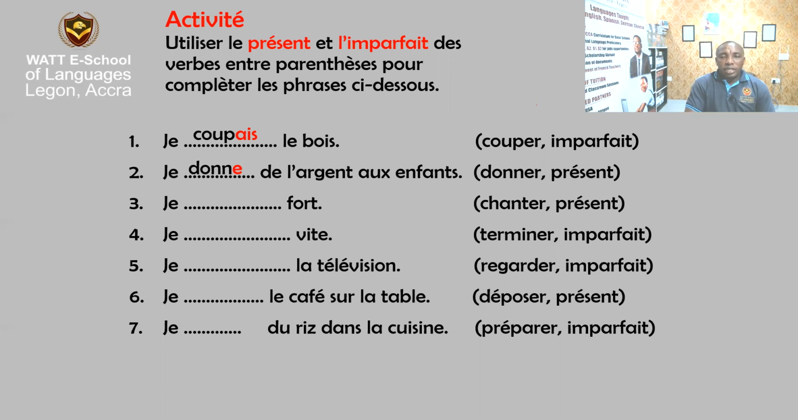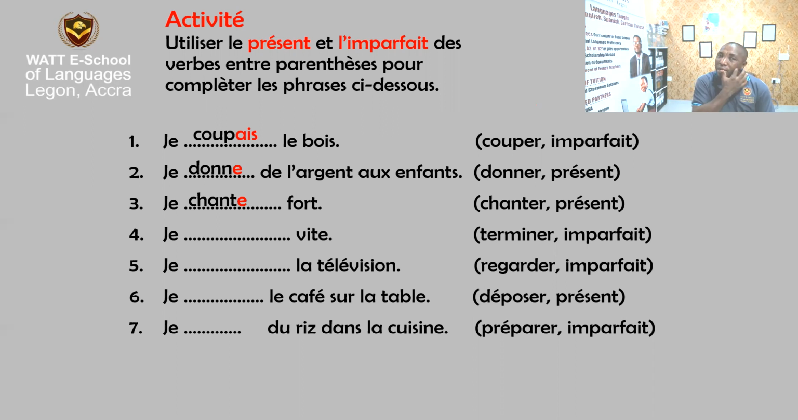Now let's go to the third sentence. The verb is chanter in brackets, but they said it should be in present. So we apply the same rule for the second sentence to this one. You say je chante, je chante. I hope you understand. You can see the difference. For you to understand better, let's go to the number 4.